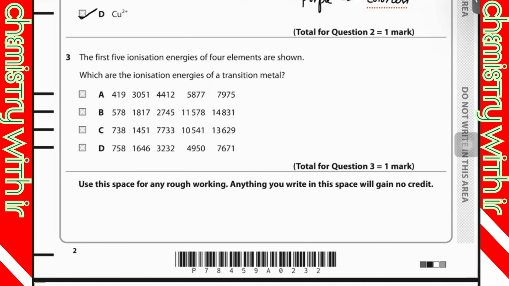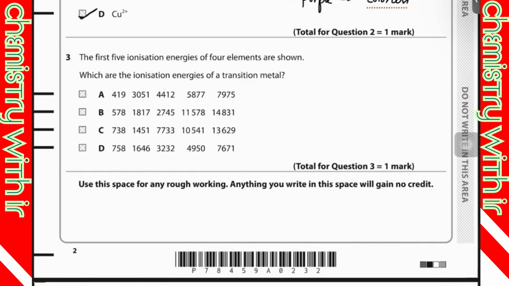You know why? Because they all have electrons in the d orbital: d1, d2, d3, d4, d5, d6, d7, d8, d9, d10. All electrons are in the d orbital. So we have to select the option in which we can see similar ionization energies.